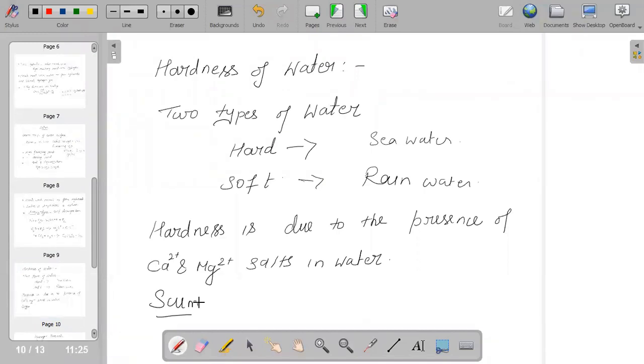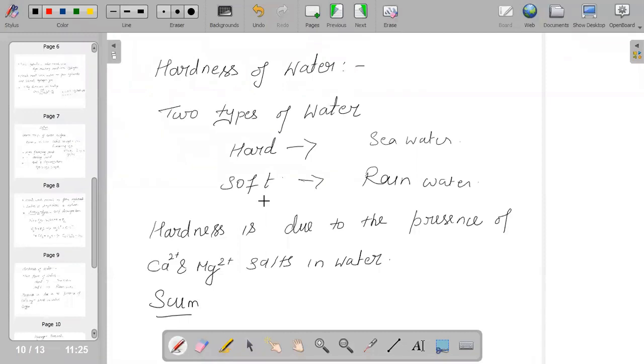We could say there are two types of hardness. One is temporary hardness and the other one is permanent. Temporary hardness, if we say, is due to the presence of soluble calcium hydrogen carbonate and magnesium hydrogen carbonate, or simply we could say calcium and magnesium bicarbonates.